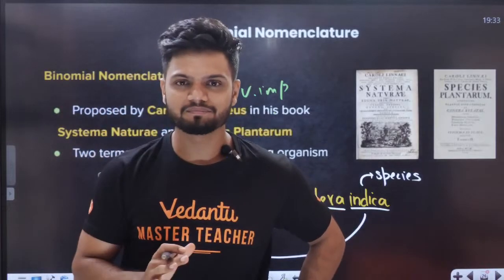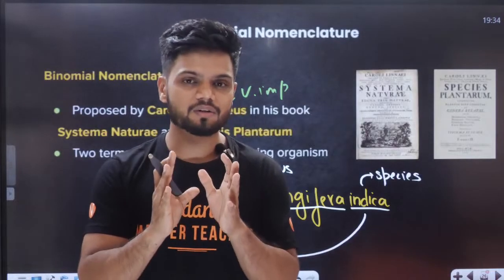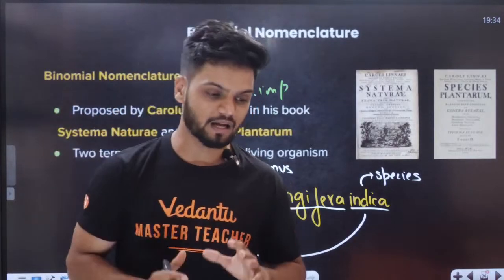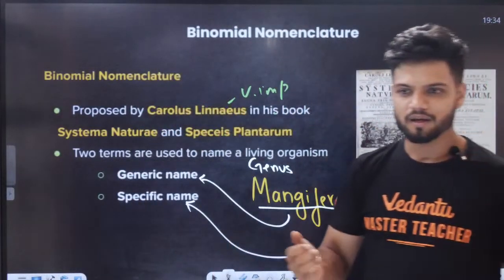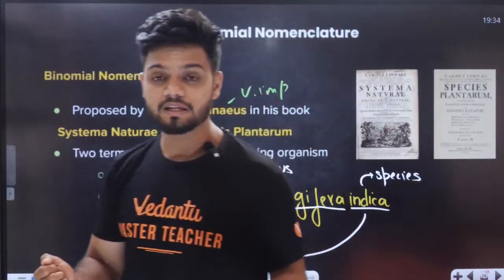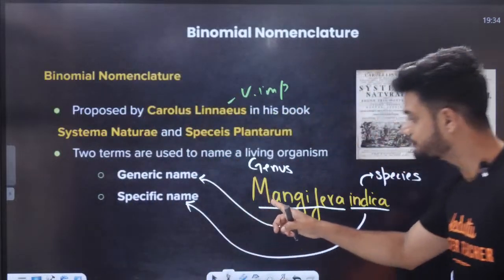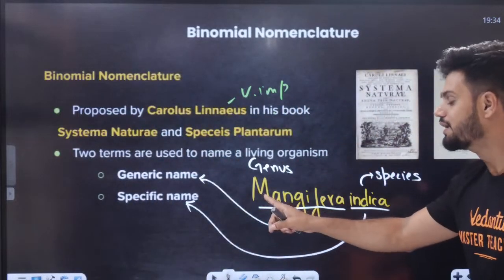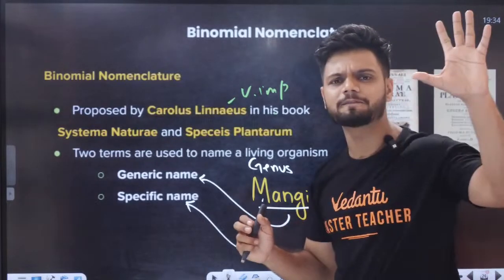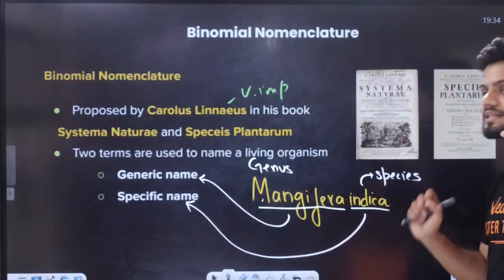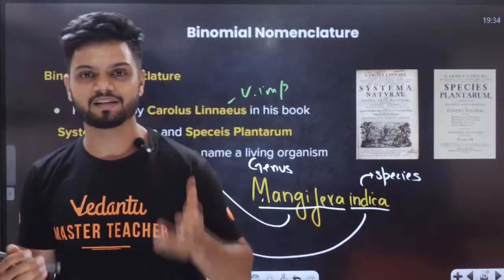Confusion will happen. Now to clear that confusion, can everyone where you're sitting right now start saying ABCD? Alphabets. A, B, C, D, E, F, G. G comes first in the alphabetic order. So genus has to be first. G for genus. Then S comes, species. So with that simple trick, you will never forget genus is first, species is second. Unless you forget ABCD also, then I can't help.